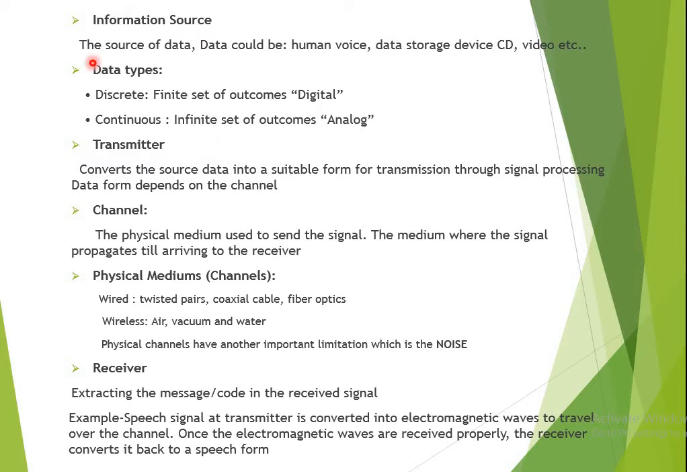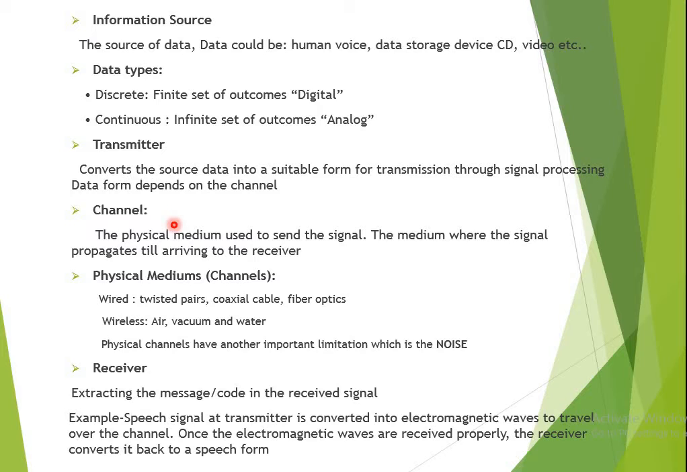The first is your information source, the source of data. Data could be human voice, data storage devices, CD, video, etc. There are two types of data. The first one is discrete and the other is continuous. Discrete is a finite set of outcomes, that is digital in nature. Continuous is an infinite set of outcomes, that is analog in nature. The transmitter converts the source data into a suitable format for transmission through signal processing. The data form depends on the channel.